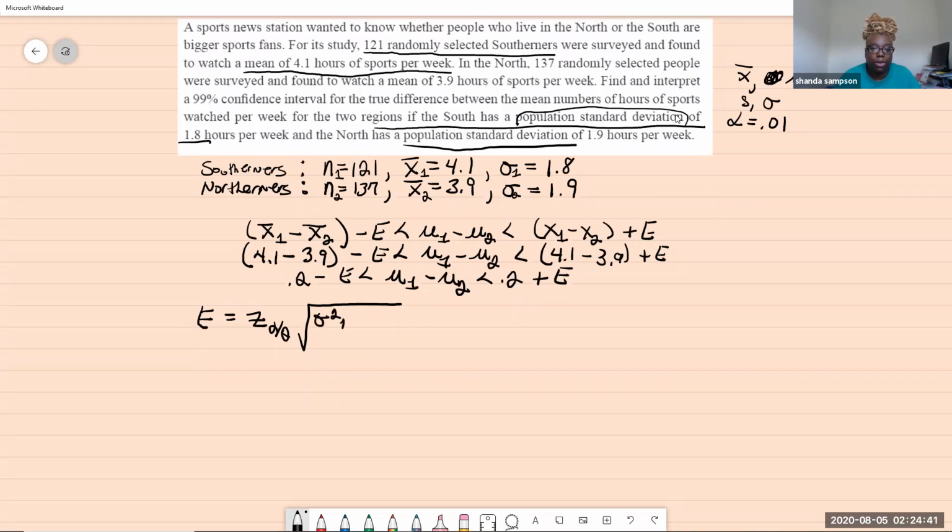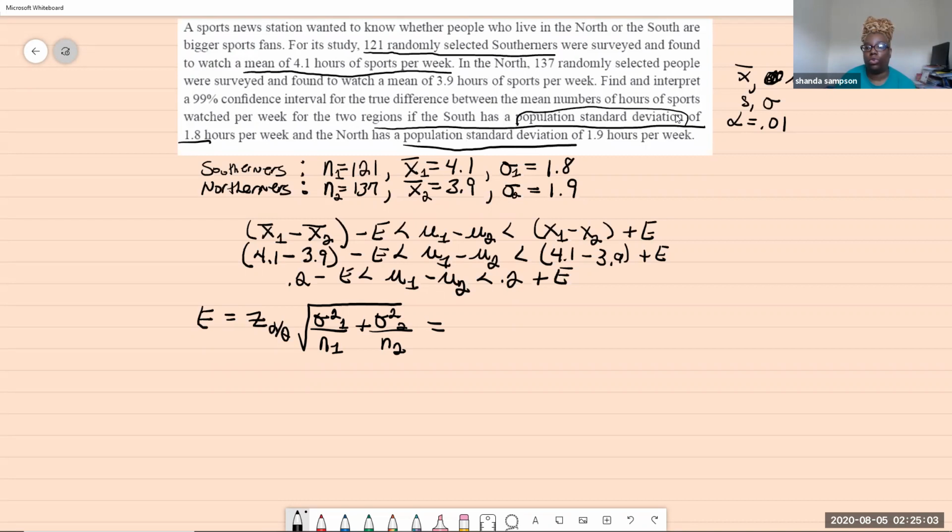And then sigma squared 1 over N1 plus sigma squared 2 over N2. Now, the only thing you need to do for me is check with your instructors, and you need to plug in all of the numbers, and then you can use your calculator.